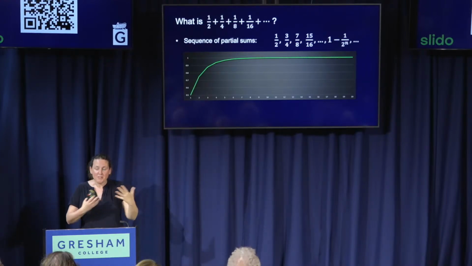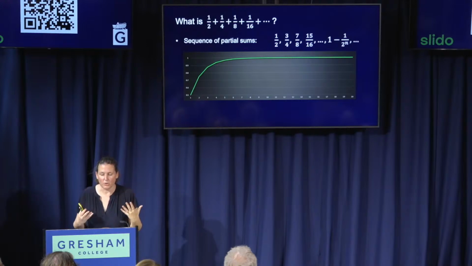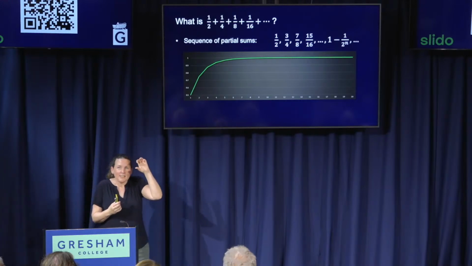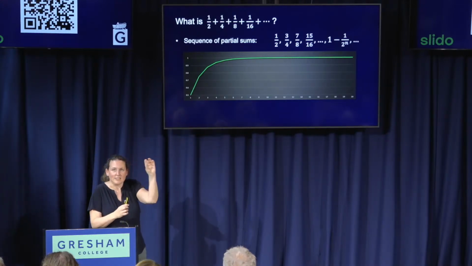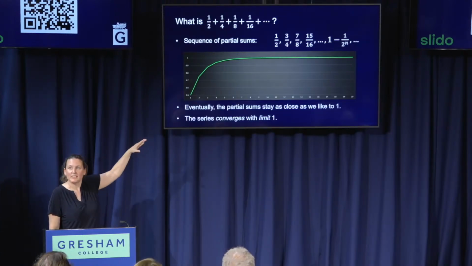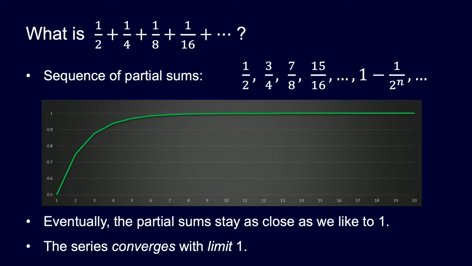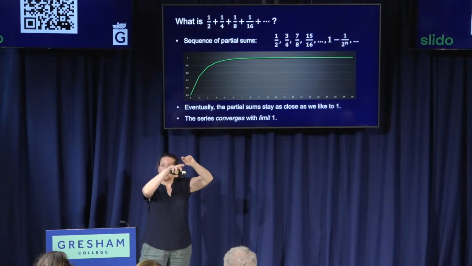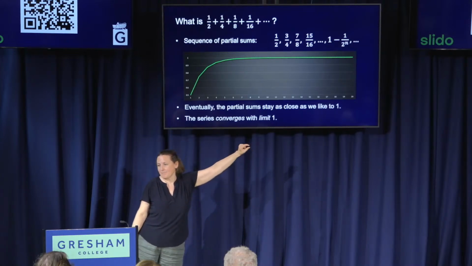And the way we prove that is that we show that however tiny a number you pick as a distance away from 1, at some point, eventually those partial sums will become and stay as close as you like to the limit that we think it is. So here we think the limit is 1, and you can prove that however tiny a number you give me, I can guarantee that there will be a point beyond which all of those sums stay closer to 1 than your teeny number.